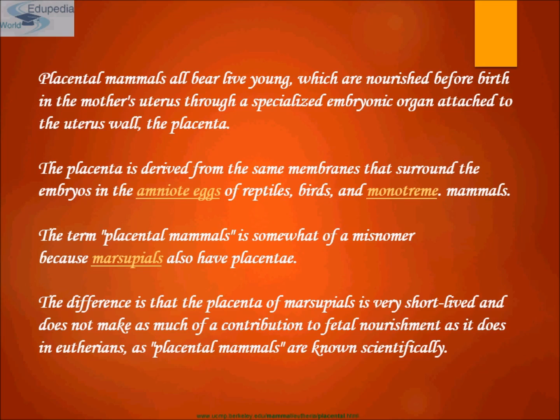They are also some of the most familiar organisms to us, including pets such as dogs and cats, as well as many farm animals such as sheep, cattle and horses. Placental mammals all bear live young which are nourished before birth in the mother's uterus through a specialized embryonic organ attached to the uterus wall that is known as the placenta.